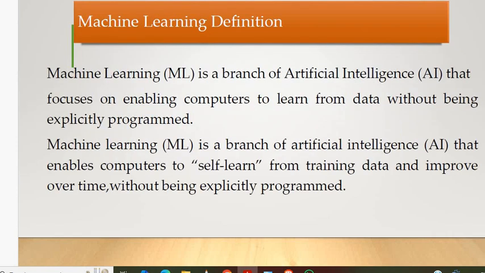It is a subfield of artificial intelligence that mainly focuses on enabling computers to learn from data without being explicitly programmed. So what is the meaning? It is a self-learning system that learns from training data and improves over time without being programmed. Okay, it is the self-learning system of that particular AI.